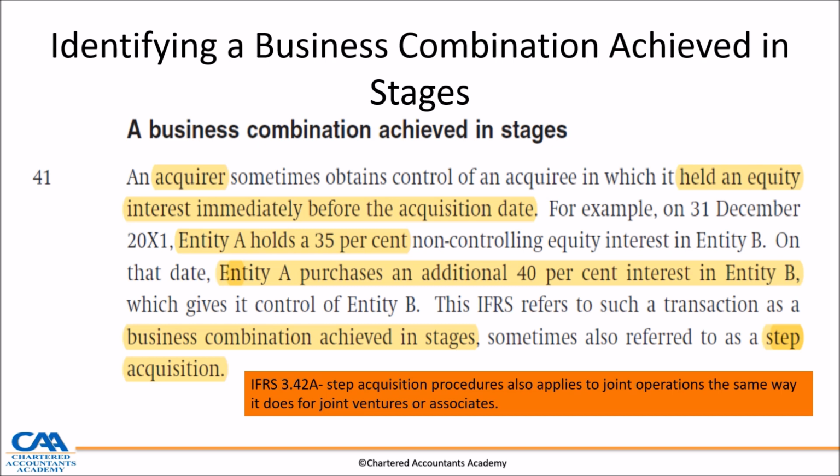It's very important to note that IFRS 3 was amended with paragraph 42A. It says step acquisition procedures also apply to joint operations the same way they do for joint ventures or associates. So that was some sort of clarification. I'm showing you in terms of subsidiary, but the same principles would apply to joint operation, joint venture or associate.